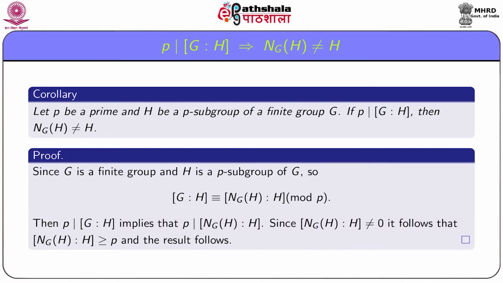Since for every subgroup H, index of H in NH can never be 0, it follows that index of H in NH is always greater than or equal to P, and hence H can never be equal to NH.